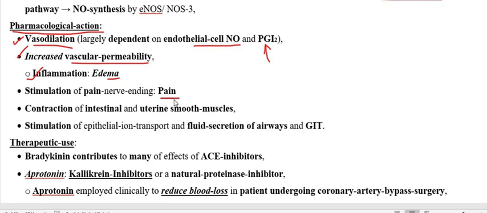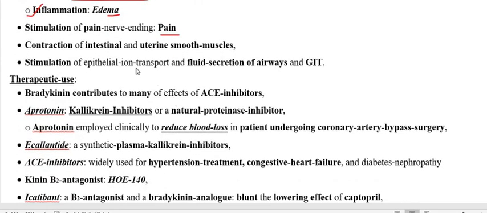We also discussed that it gives rise to pain, and also, very importantly, it contracts the smooth muscle when acting directly on the smooth muscle of the intestine or uterine smooth muscle, which leads to contraction. So this is very, very important. As well as that, it also increases fluid secretion in the airways.